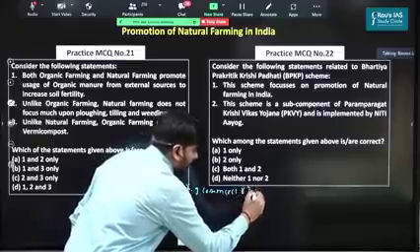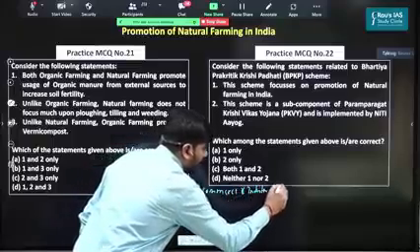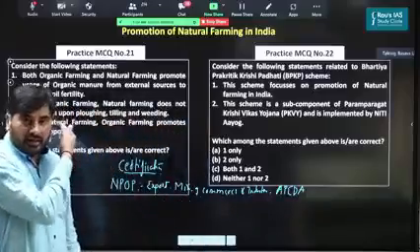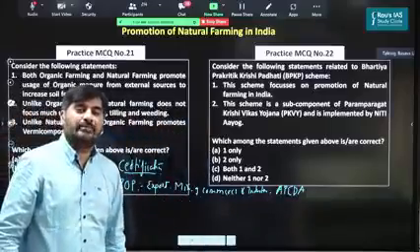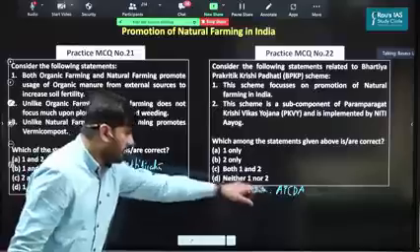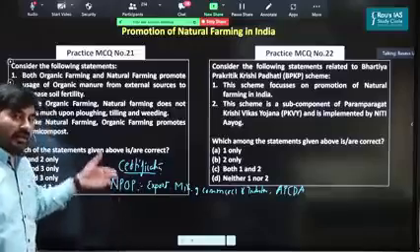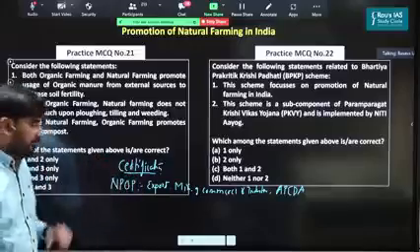And the certification under this particular program is given by an agency known as APEDA, which stands for Agricultural and Processed Food Products Export Development Authority. So this agency will certify the organic products for the exports, and that program is the National Program for Organic Production.